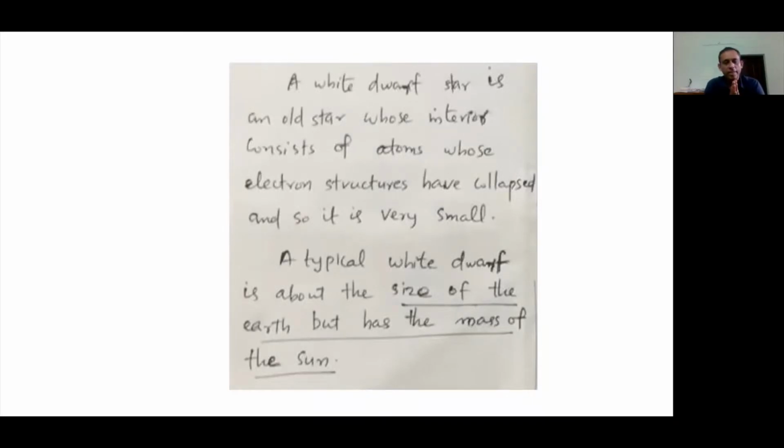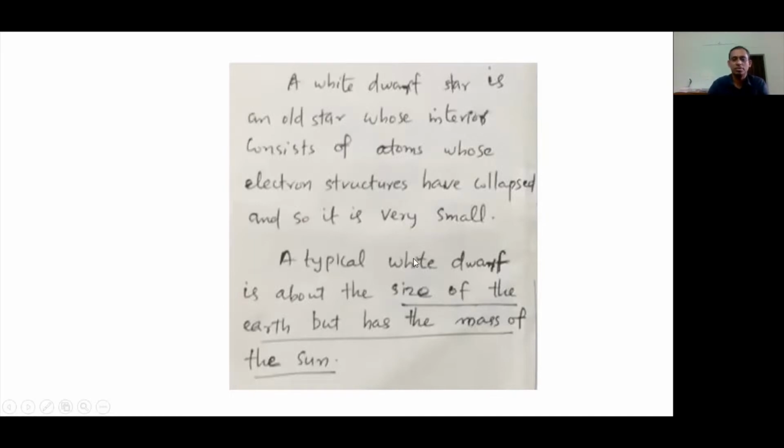A typical white dwarf star is about the size of the Earth, but has the mass of the Sun. So it is such a highly dense star, and for white dwarfs, the gravitational redshift has been observed.